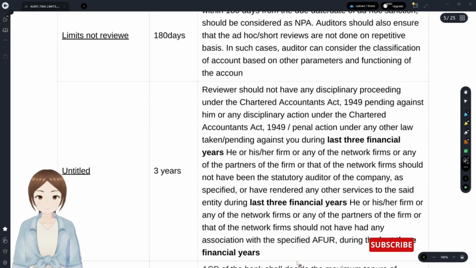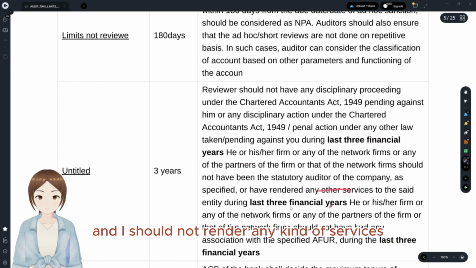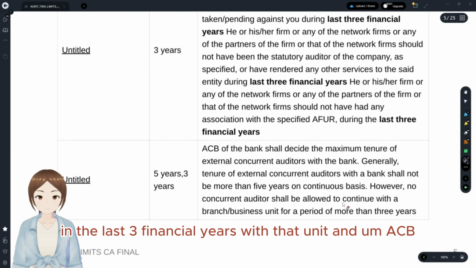The reviewer should not have any pending litigations or pending proceedings in the last 3 financial years, and should not have rendered any kind of services to that unit in the last 3 financial years.